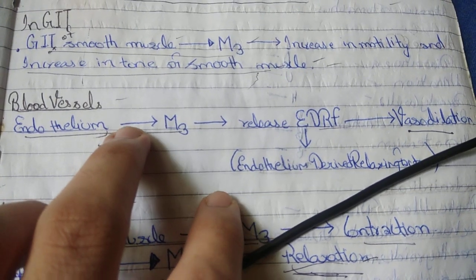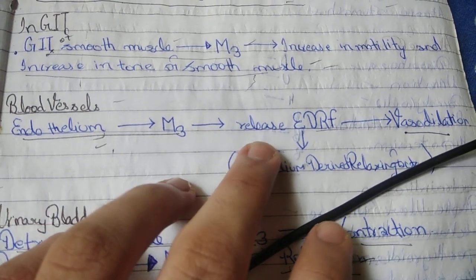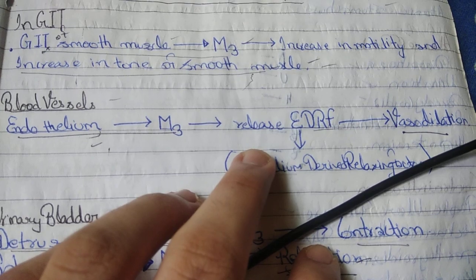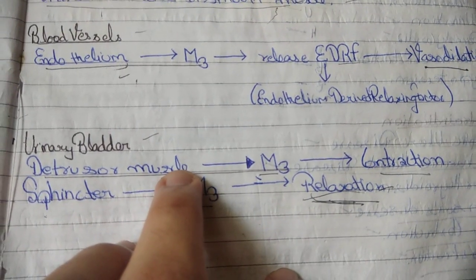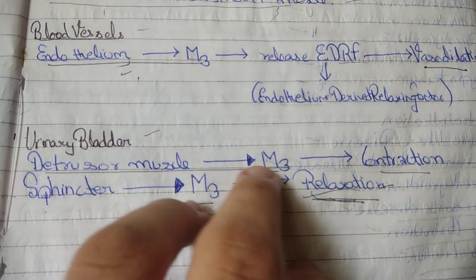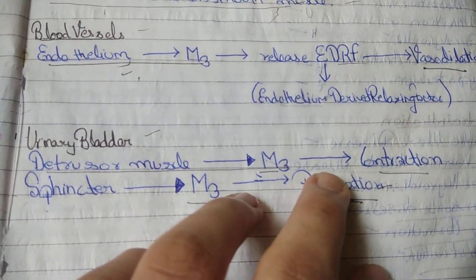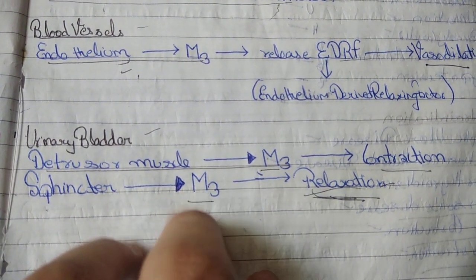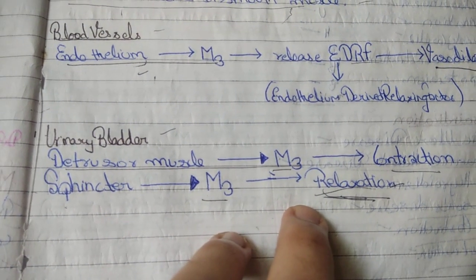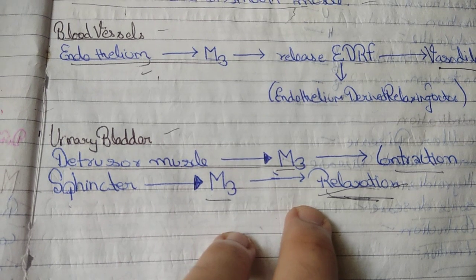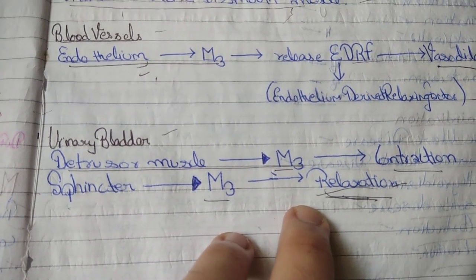In blood vessels, endothelium bind to M3 receptor, release endothelium derived relaxing factor, causes vasodilation. In urinary bladder, detrusor muscles bind to M3 receptor, causes contraction. Sphincter muscle bind to M3, causes relaxation. These are the mechanism of action in different parts of the body.